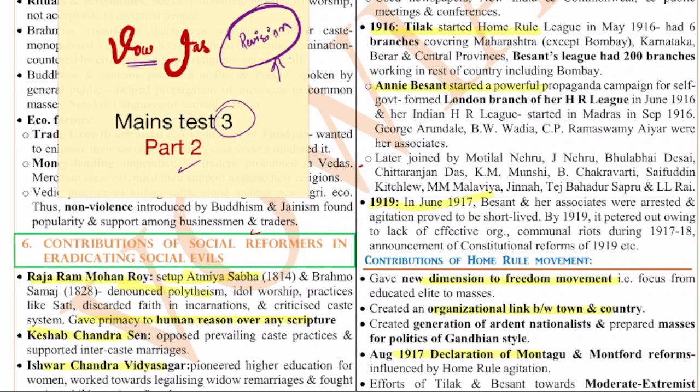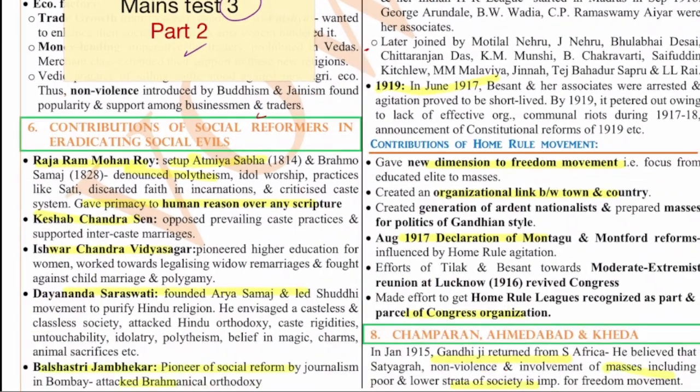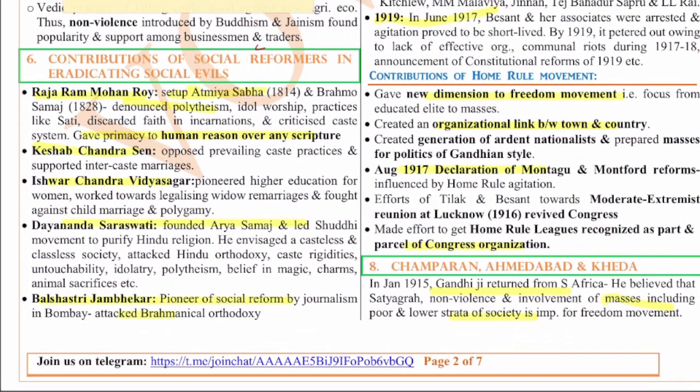So let's begin with the sixth question. As in the first part, we have discussed question number 1 to question number 5. The sixth question is on the contribution of the social reformers. The social reformers question is important both from the prelims as well as from the mains point of view. So the social reformers, if you see, you have Raja Ram Mohan Roy, Keshab Chandra Sen, Ishwar Chandra Vidyasagar, etc.